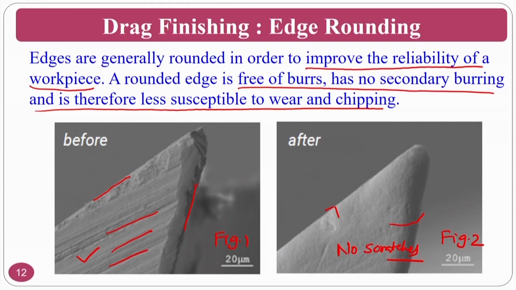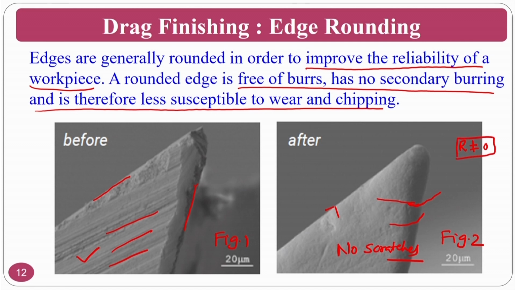For that purpose, you will always have a sharpness radius. That is nothing but wherever two surfaces meet, they will have a certain radius. This sharpness radius is never 0. It will always have a certain value.